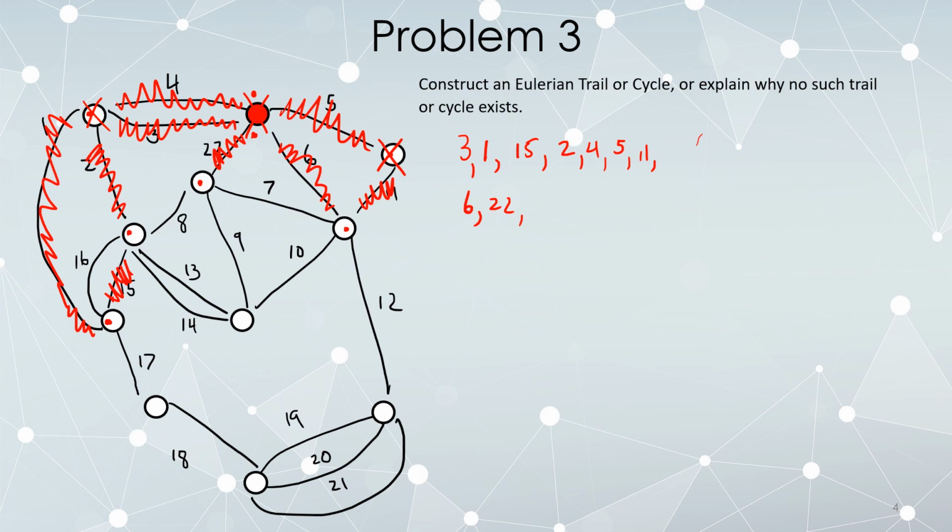Our options are 7, 8, and 9. 7 is not a bridge. Okay, if I were to remove this, it wouldn't disconnect anything, so let's follow 7. And now we're back here. My options now are 10 or 12. None of these are bridges. If I delete 10, I can still connect all the way around this way. So 10 is not a bridge, and it's the lower number option, so let's go ahead and take it.